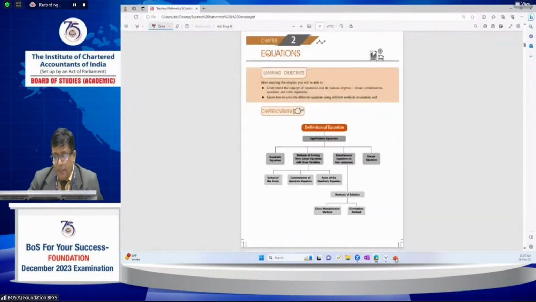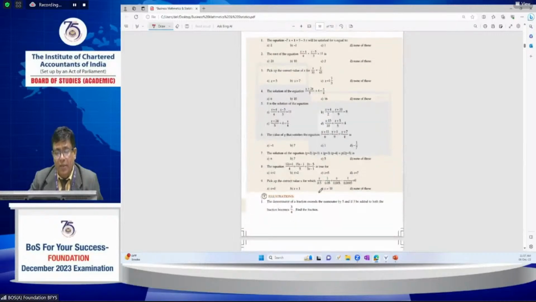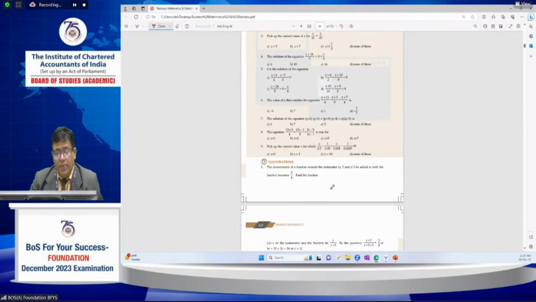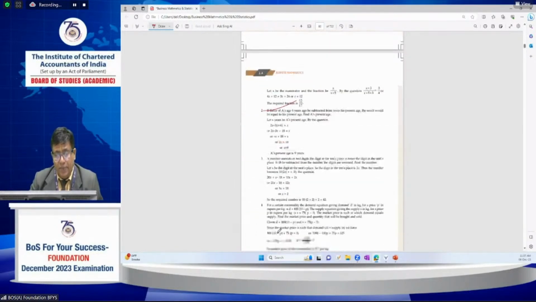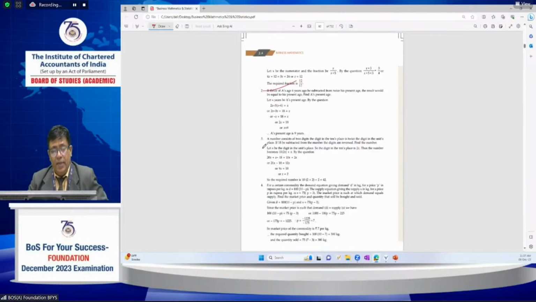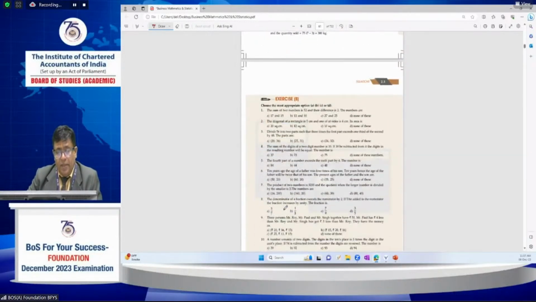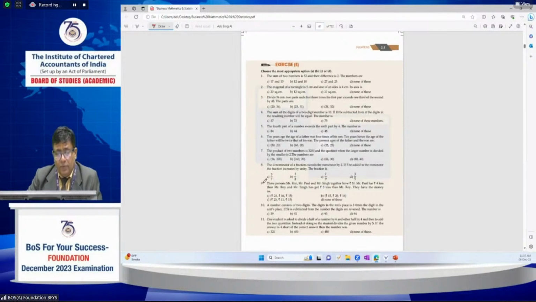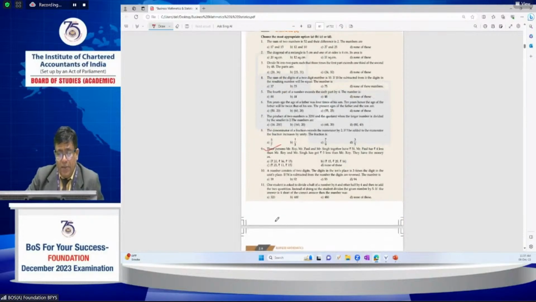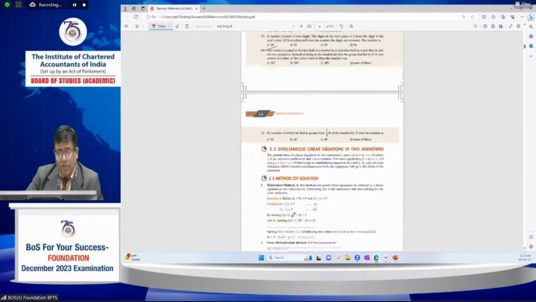Now, coming to this chapter, equations, what kind of questions are generally asked from the examination point of view? Please work out these examples. They are based on questions related to ages, two-digit numbers, and certain commodities, such as demand and supply, and how ages and property related problems can be solved.